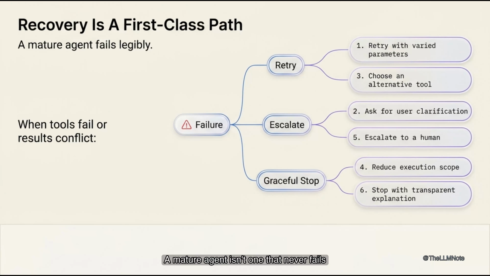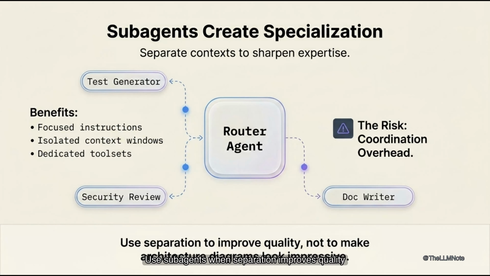Subagents help when context gets too crowded. They allow one role to gain sharper expertise. A coding assistant can delegate test generation. It can also assign security reviews to specialized agents. Documentation tasks can be handled by dedicated subagents. Refactoring analysis is another task for specialization. The main risk is increased coordination overhead. Use subagents when separation improves quality. Don't use them just because multi-agent diagrams look impressive.